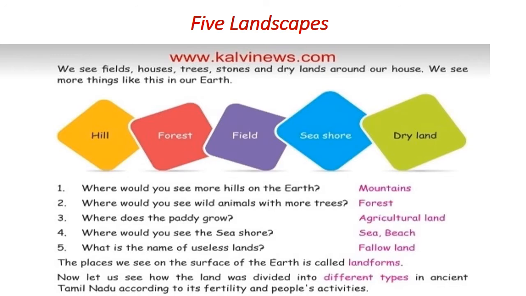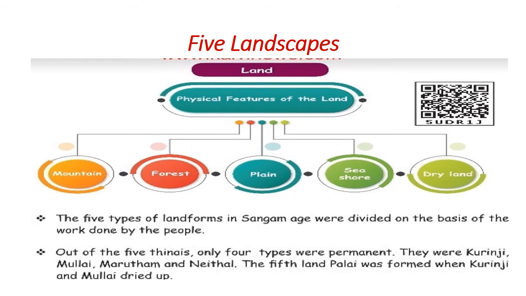Now let us see how the land was divided into different types in ancient Tamil Nadu. They divided the earth according to its fertility and the people's activity. Physical features of the land: the physical features are mountain, forest, plain, seashore and dry land. In the olden days, or in the Sangam age, the landforms were divided according to the work done by the people. There were five landscapes.